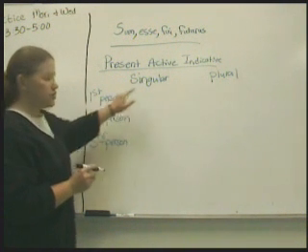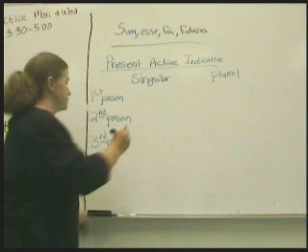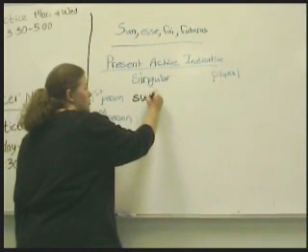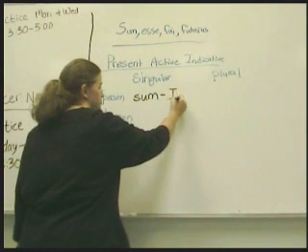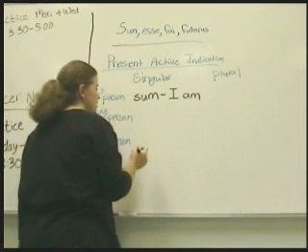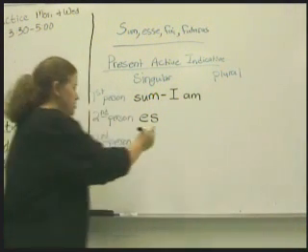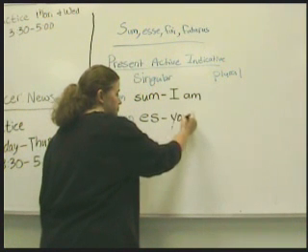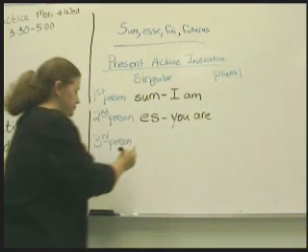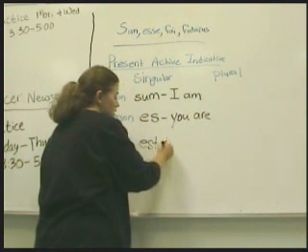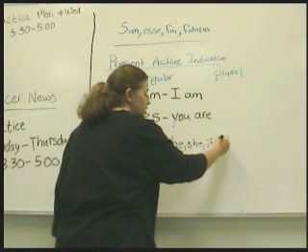So we know what the first person singular is already. What's the first person singular? Sum. And what does that mean? I am. Okay, the second person singular is es, and it's translated you are. The third person singular, est, and that's translated he, she, or it is.